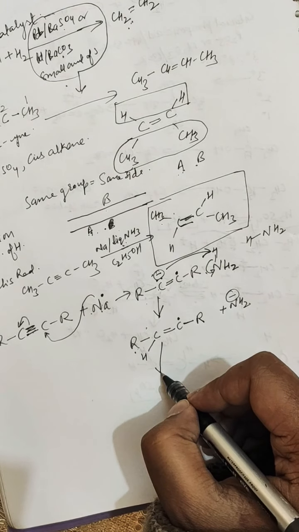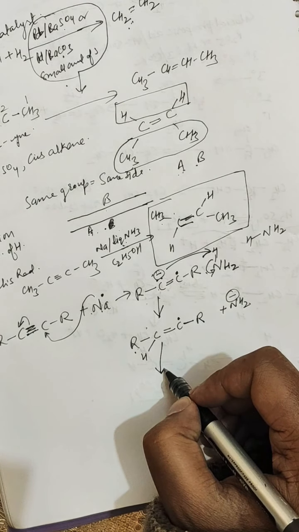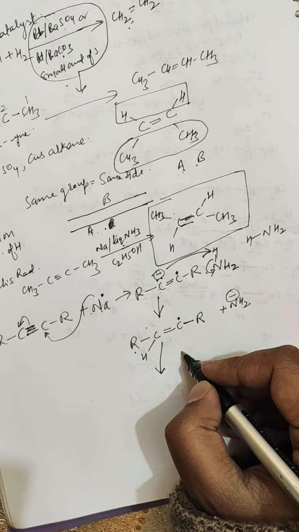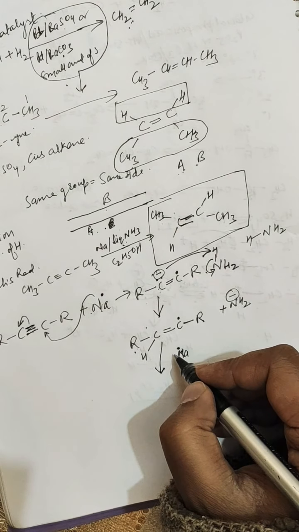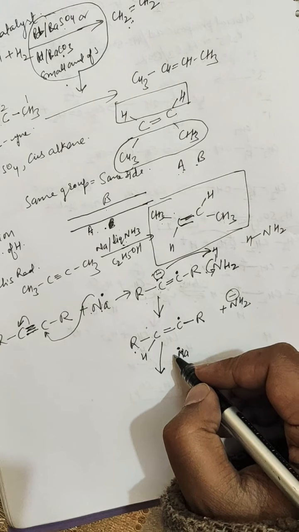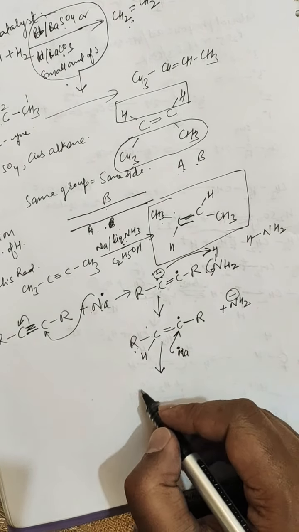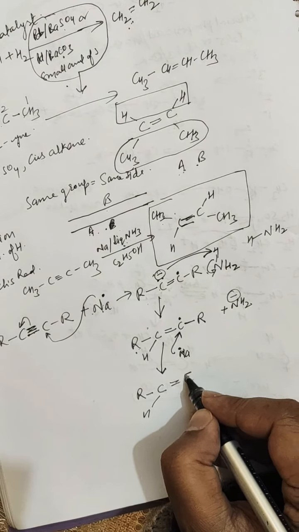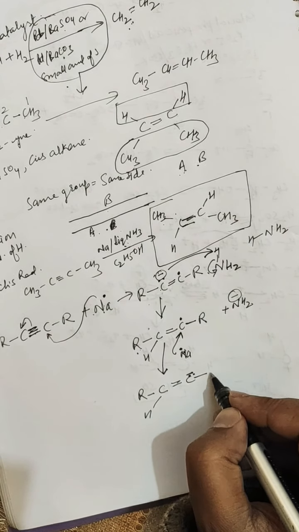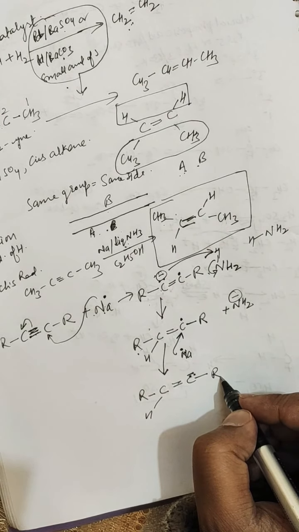After this step, step 1 is repeated. It means that sodium with this extra electron goes to the carbon already possessing that single electron, and results in the formation of a carbanion with the lone pair of electrons.